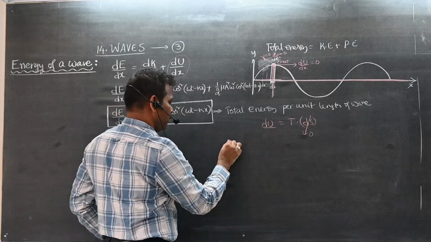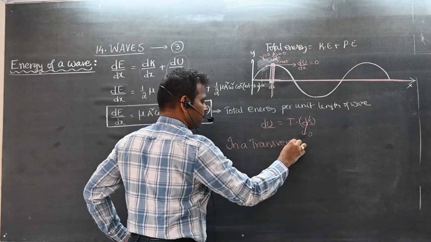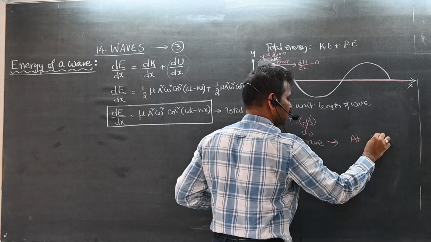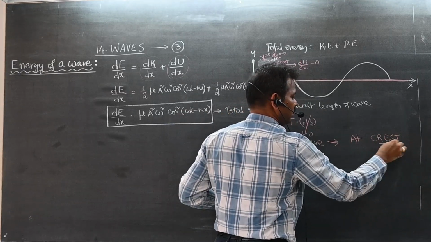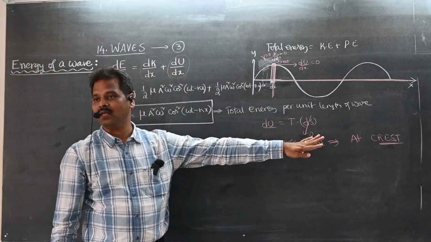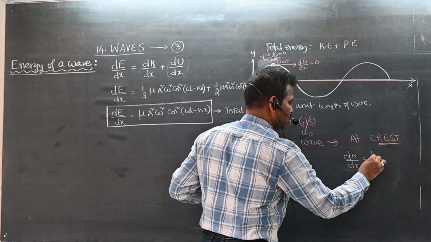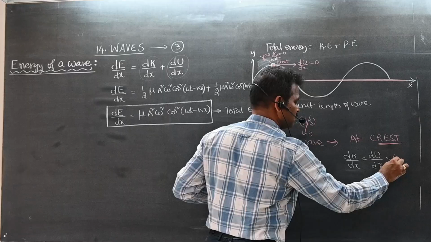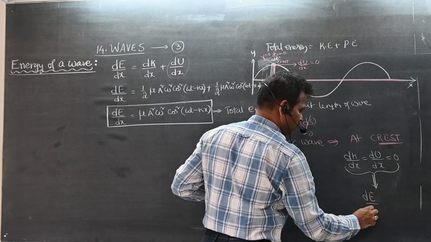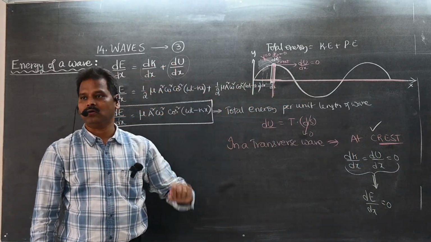So in a transverse wave, at the crest, both dk by dx and du by dx are equal to 0. When these two are 0, students, what is the total energy of the wave at that point? So at a crest, the energy of the wave is 0.